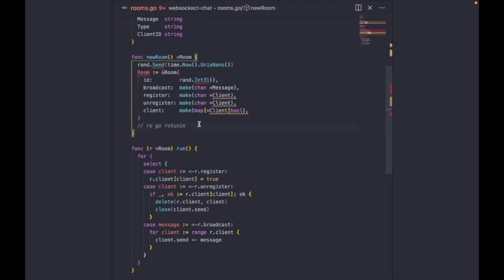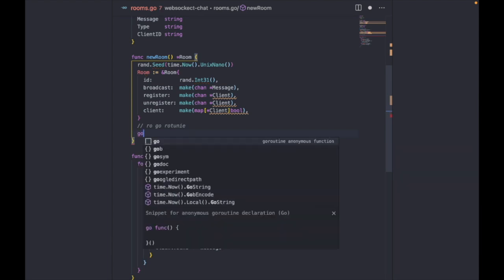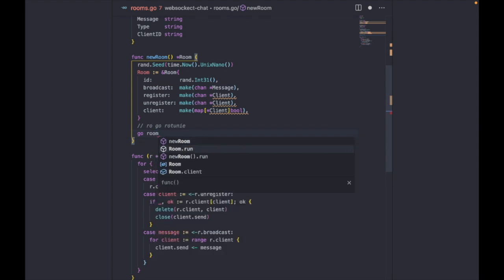So let's run our Go routine because that's the next step we have to do. We're just going to say go room.run, and yep, we have our Go routine currently running.